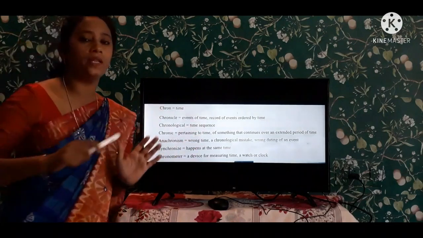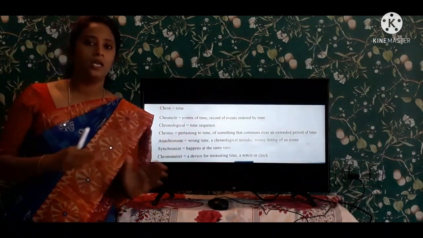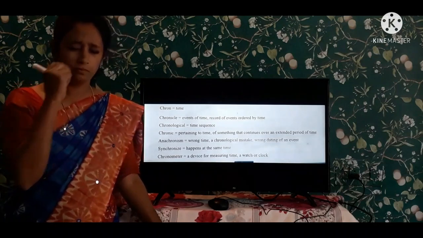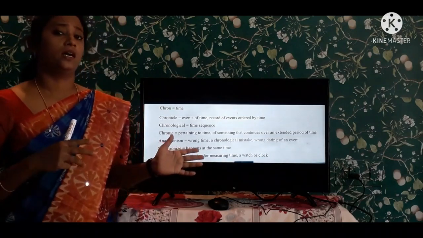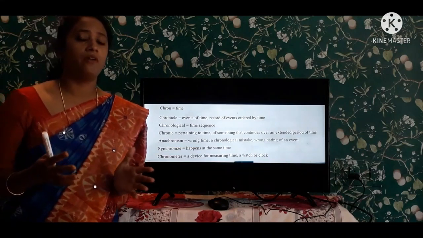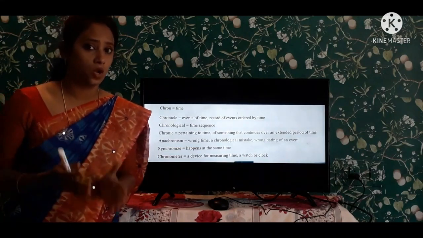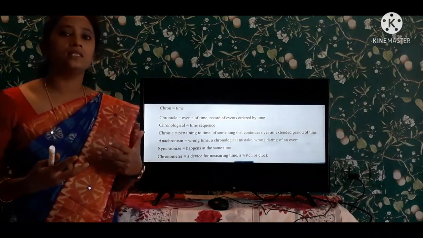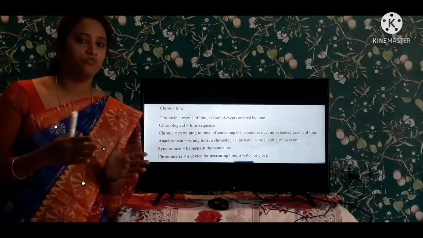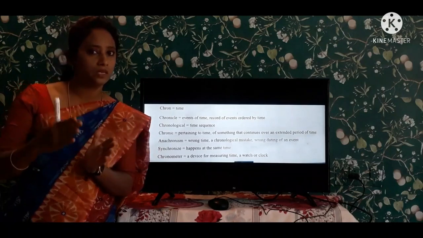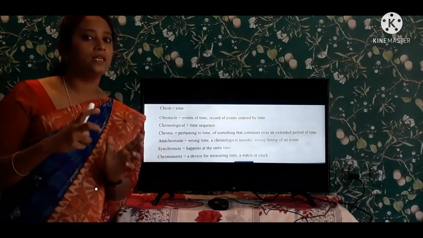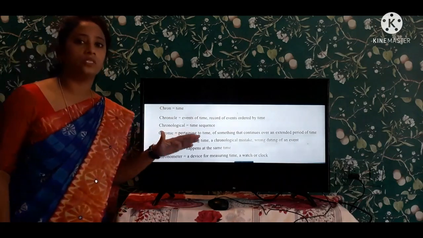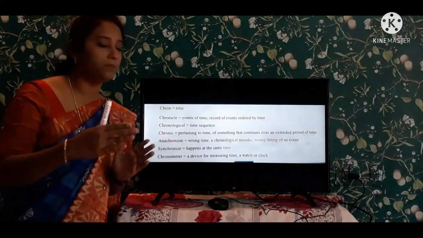And coming to the next one, chronological. Time sequence, event sequence. See, we are having classes in a time sequence. We are having a timetable in our school, in our colleges. So we attend the classes at that particular time. First period in Telugu, second period in English. We are having that particular time and the timetable. So this is the time sequence. It is having a sequence, the manner of sequence.